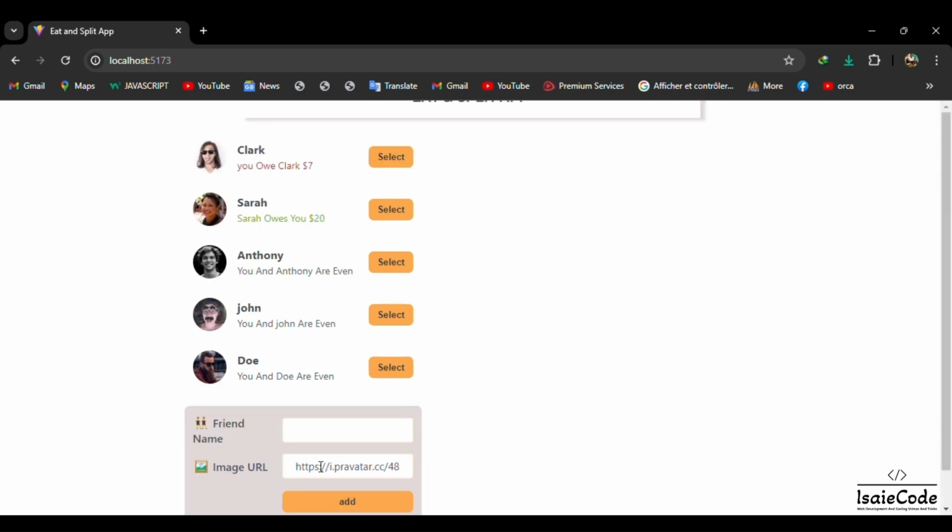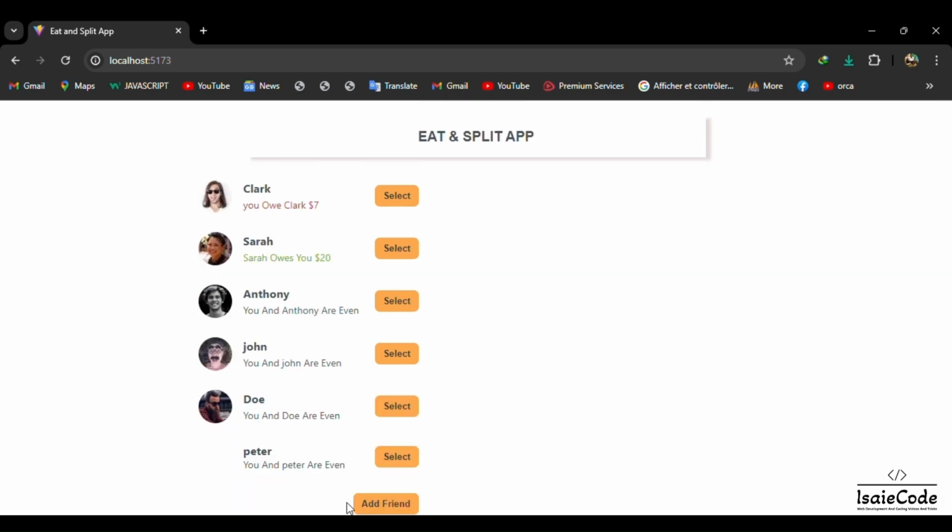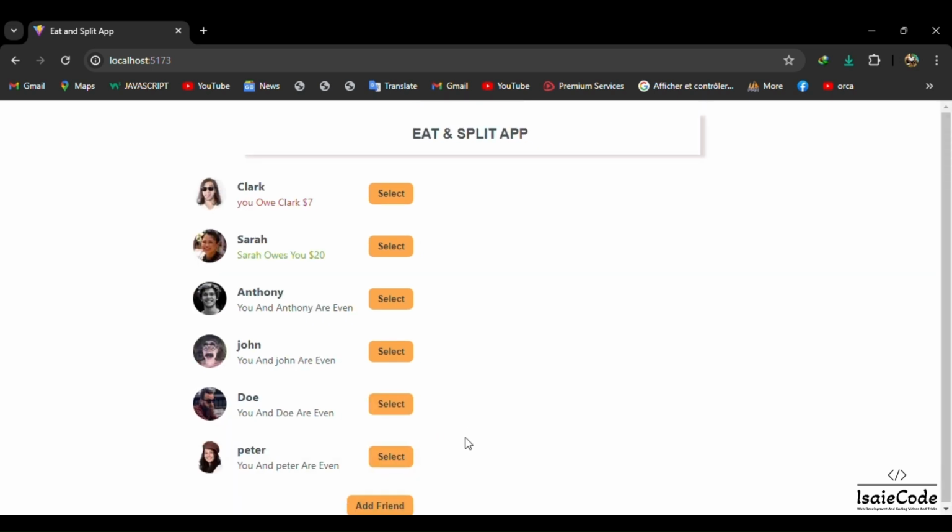So what happened here? The link that you see in my image URL is an API that generates pictures. So I am adding someone, and then my API generates a picture for the person I add. As you see, this is a cool project. Let me add someone, let me say Peter, and then add.